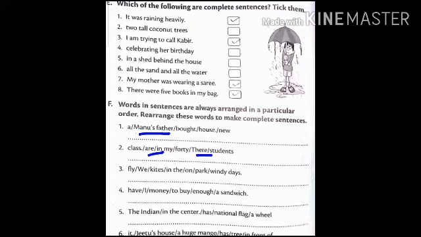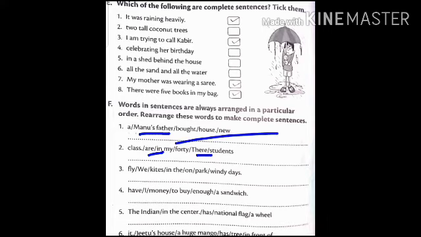Next, the Indian national flag has a wheel in the center. Full stop. Next, Jitu's house has a huge mango tree in front of it. Hope you have understood all. Fine, dear children. So these are complete sentences.